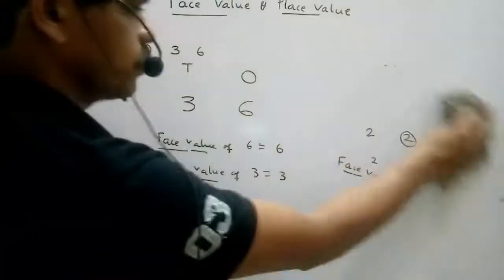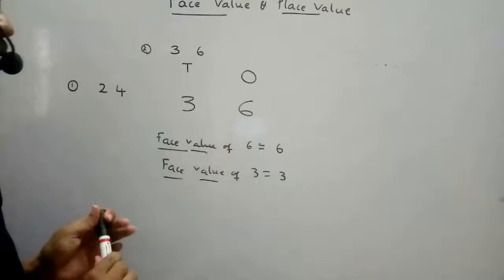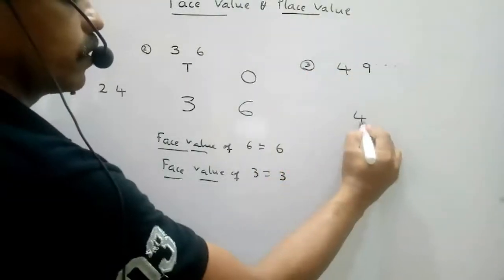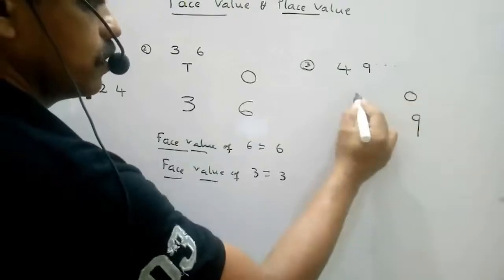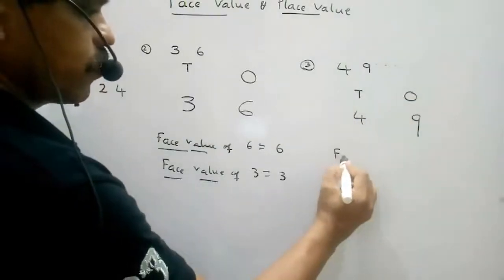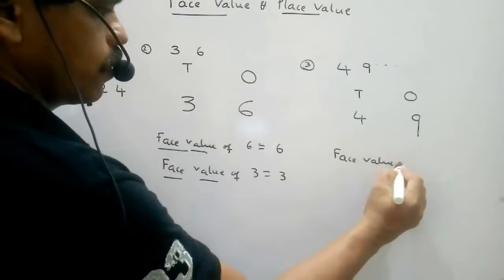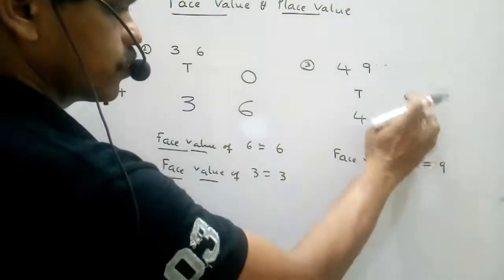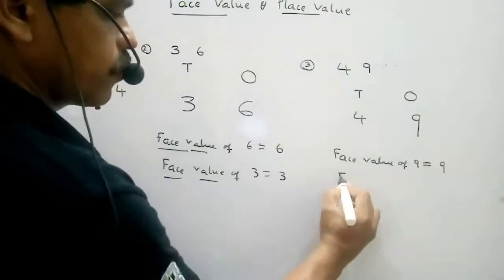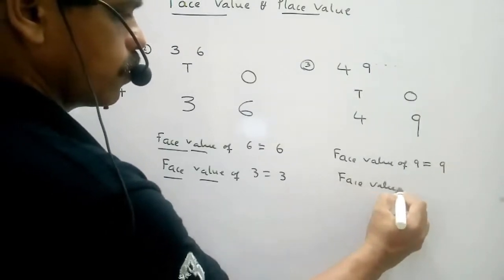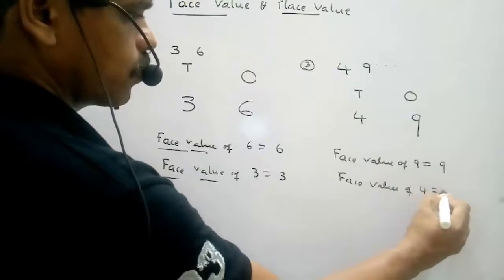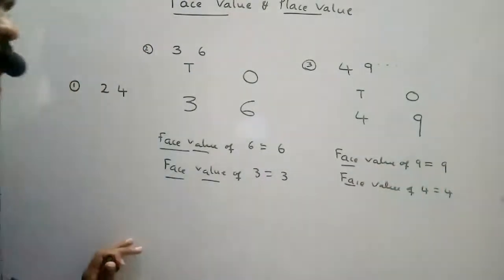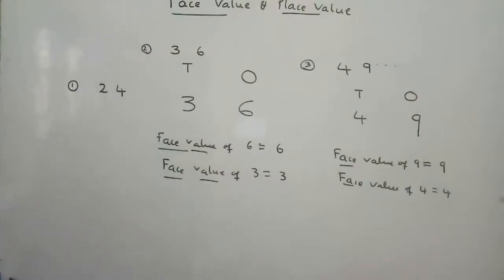I finished 2 examples. Taking one more example here. 49. So write bigger like this, ones place, tens place. So face value of 9 is equal to 9 only. Face value of 9 in ones place, the value is the same. Face value of 4 is equal to 4. Face value, there is no change. 9 is 9, 4 is 4. Face value of 9 is 9, face value of 4 is 4.